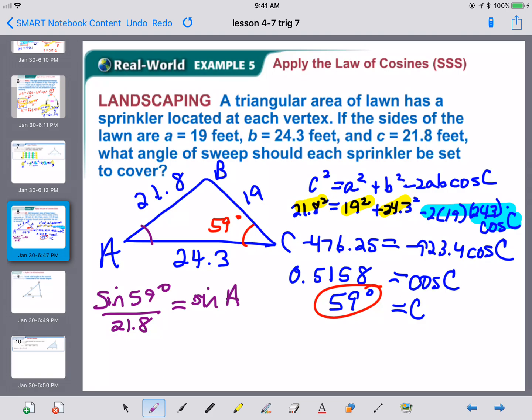So the sine of A over 19. Now, this is an angle we are looking for. So again, you're going to press the sine button on your calculator. We're going to cross multiply and then divide. So we get a decimal value for the sine of A. So the sine of 59 times 19 divided by 21.8 results in the decimal 0.7471.